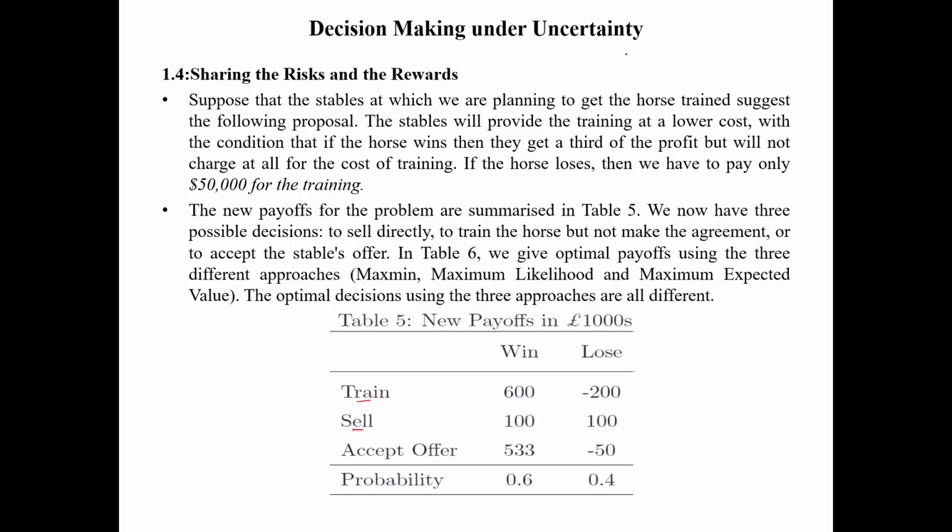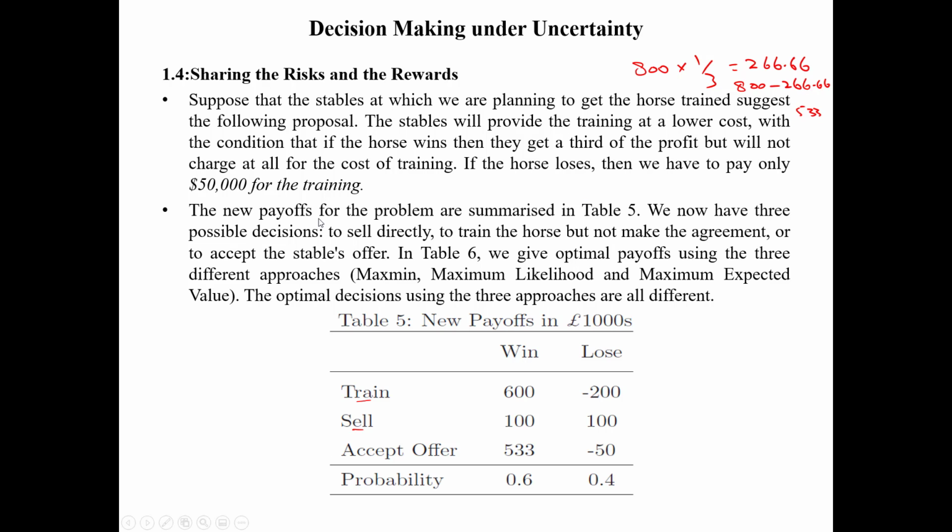How much will you give to the stable then? 800 times 1/3, which will be 266.66. So if your horse wins that game, you will pay 266.66, and the remaining will be 533.